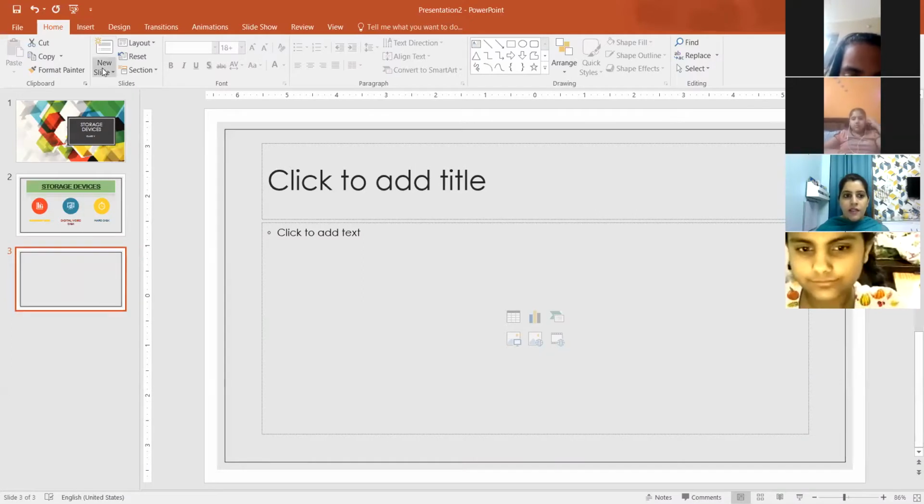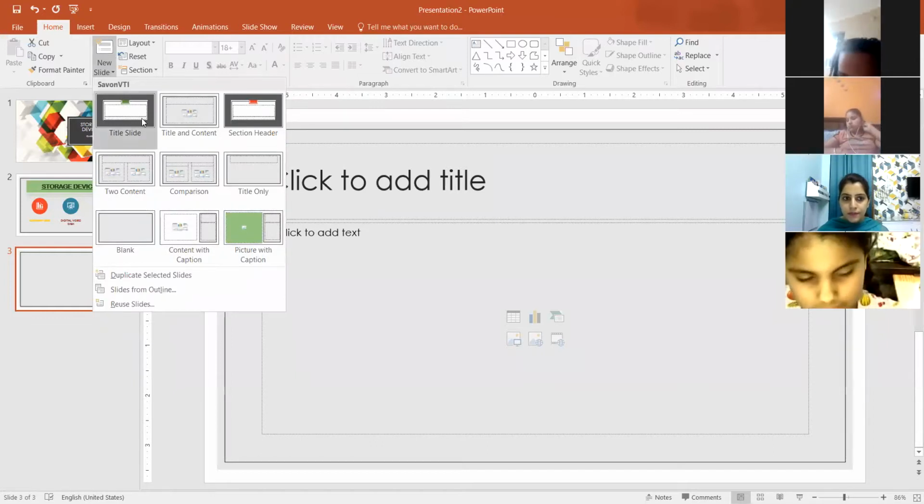Clear? Second method, you can do it from the home tab slides group. Home tab slides group, then new slide. Now here you can see slide layouts are appearing कि आपको कौन सा layout choose करना है. Title slide, title and content, section header, 2 contents, comparisons, title only, picture with the caption. So you can choose any.